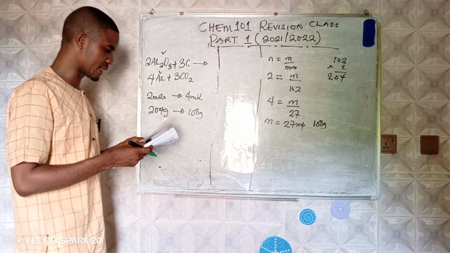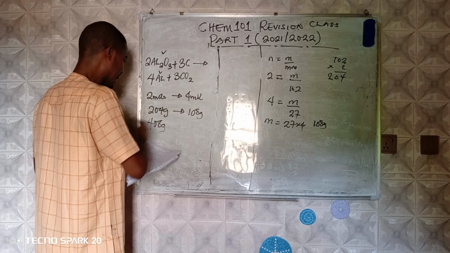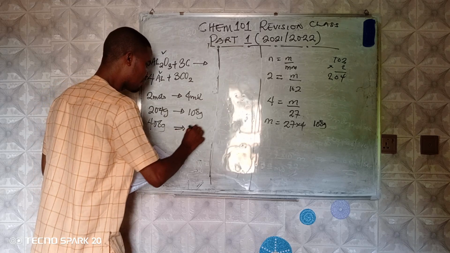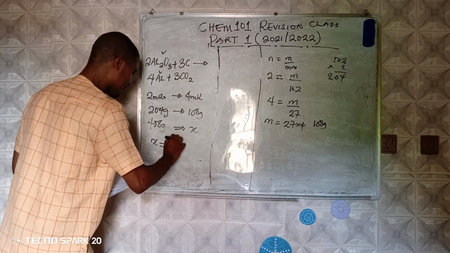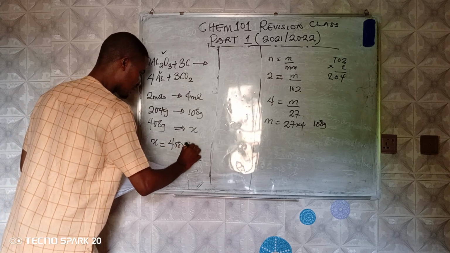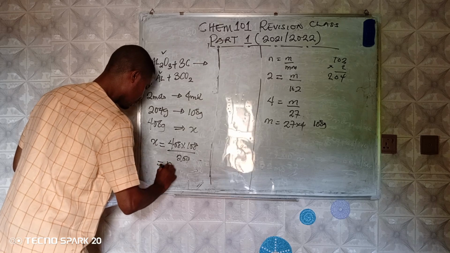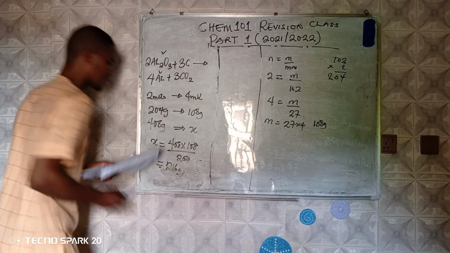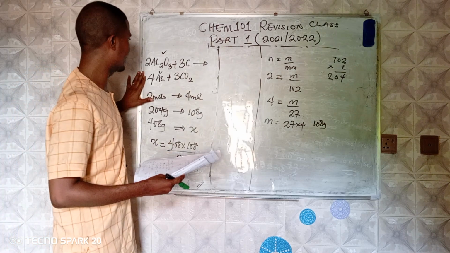Now, the question is asking us that 408 grams of aluminum oxide will produce how many grams of aluminum metal? We cross multiply. My X becomes 408 times 108 over 204, and that will produce 216 grams. So I believe that calculation is very clear.